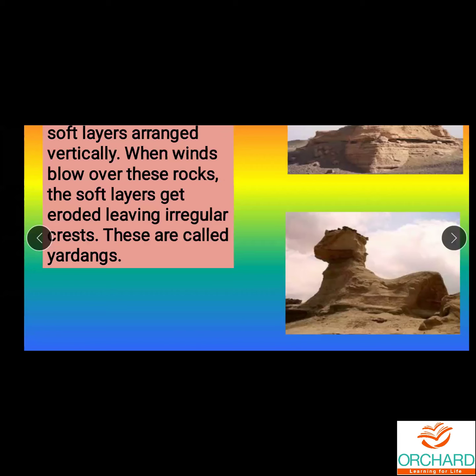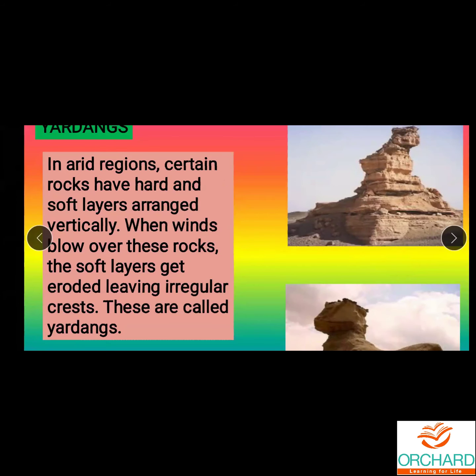Here, in this rock, you can see some structure, like an animal structure. It is all because of the erosional activities of wind. If a rock contains both hard and soft sides, the soft sides of the rock get eroded and only the hard ones remain there. Because of that we get these kinds of figures. So the irregular crests are called what? Yardangs.